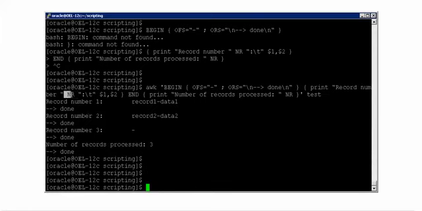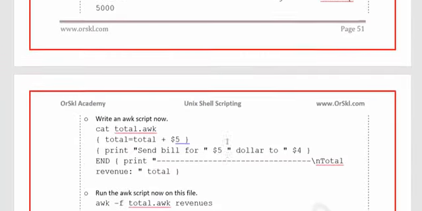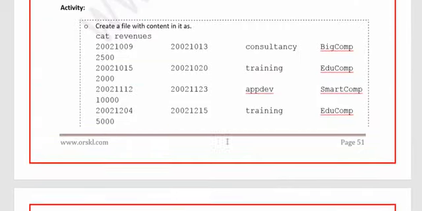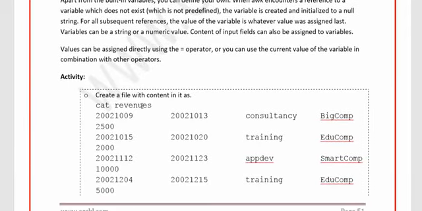So these variables called NR, OFS, ORS and also FS, that is field separator, you should now be very familiar with, because these are the things that we are going to use later. That's the reason it should be very, very comfortable for you. Now I am going to show you something very, very interesting. How do you define user defined variables? We know FS, OFS, ORS and NR. These are the variables which already exist in awk. You can use them. But in case you want user defined variables, how do you do it?